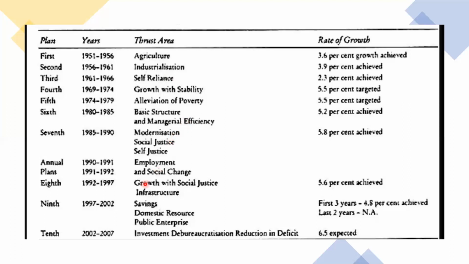Next, annual plans, 1 year, and like that 2 years they implemented annual plans. They provided employment for the educated youth. Like that, they decided different plans for different sectors to develop the country.